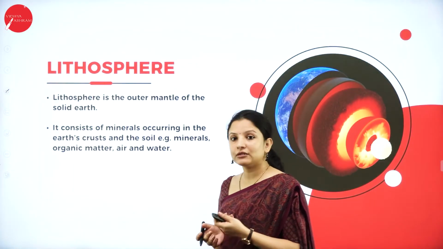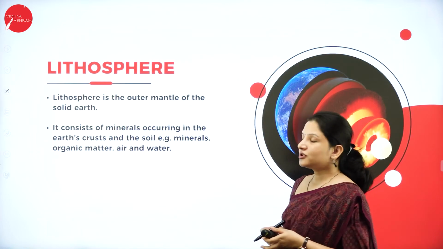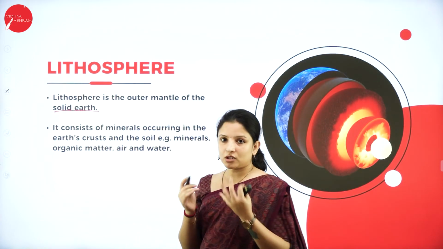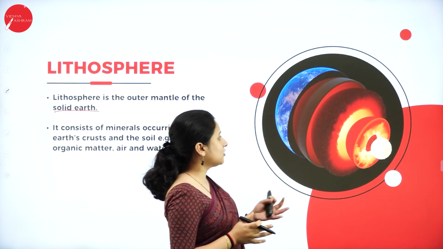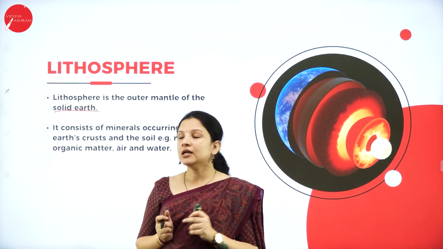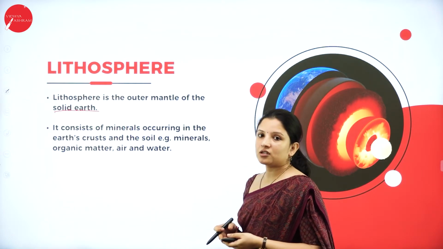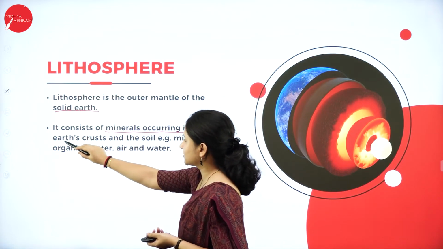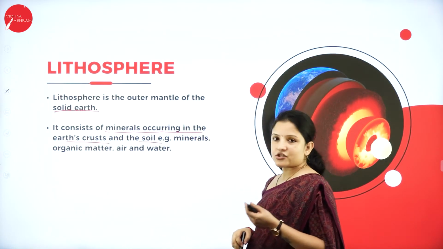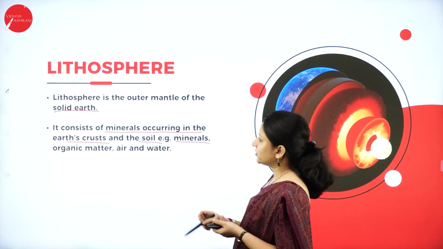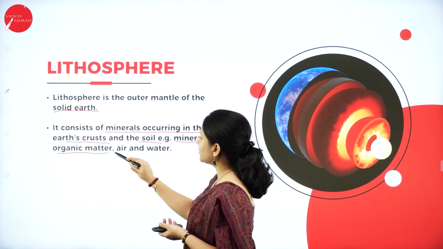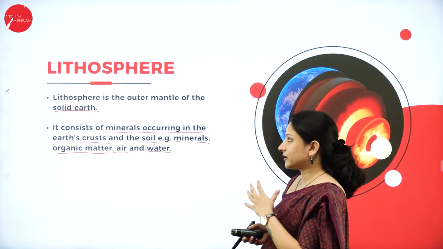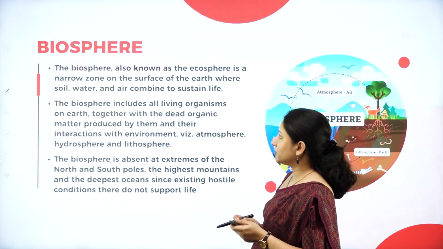Next, talking about the lithosphere component of the Earth. The lithosphere is the outer mantle of the solid Earth. That is, the outer layer or the mantle of the Earth's crust is called the lithosphere. This lithosphere consists of a lot of minerals that occur in the Earth's crust and the soil. For example, it consists of minerals, organic matter, and minerals in the air and water, all that are nothing but the lithosphere. So this is about the lithosphere.